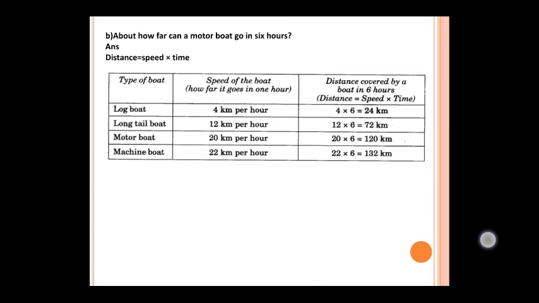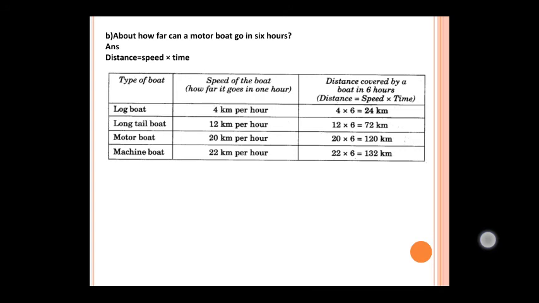Log boat: the speed is 4 km per hour, so for 6 hours you multiply 4 with 6. Because distance is equal to speed into time, since speed and time are given, you can find the distance easily.